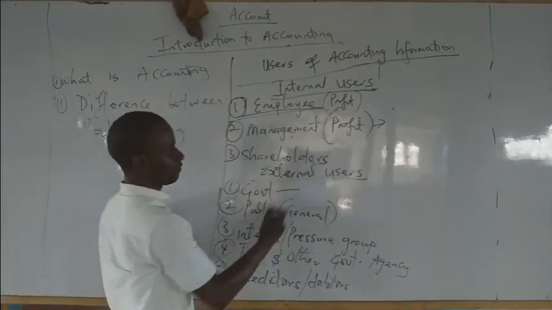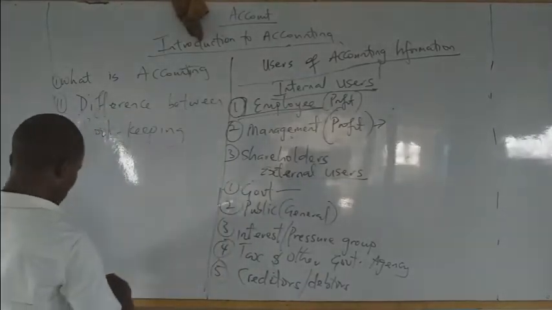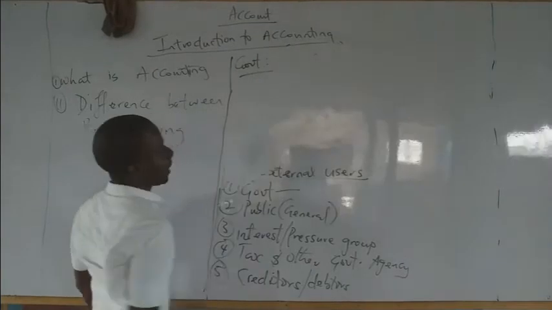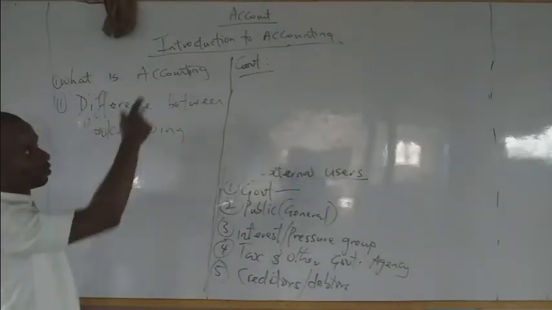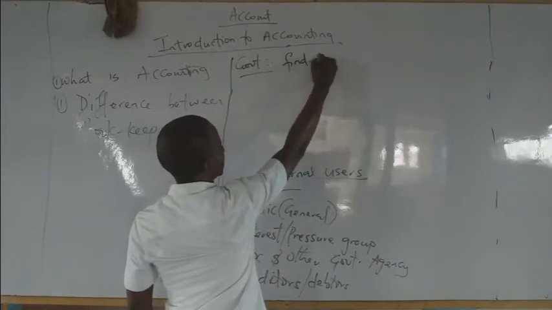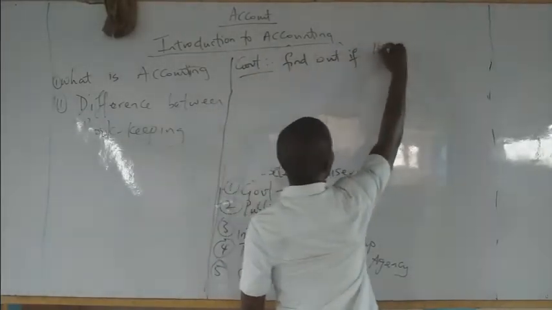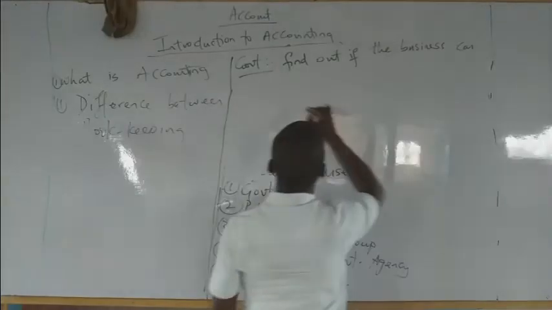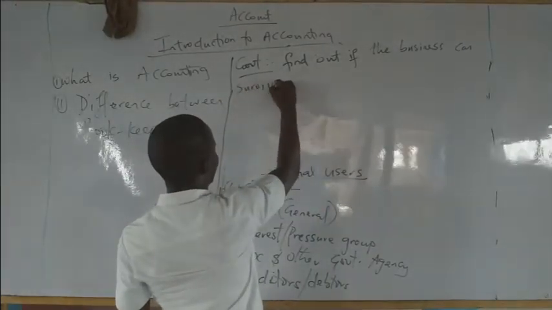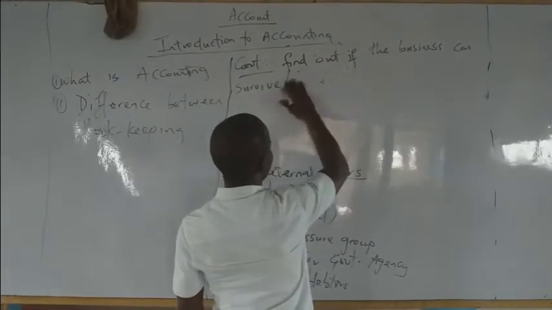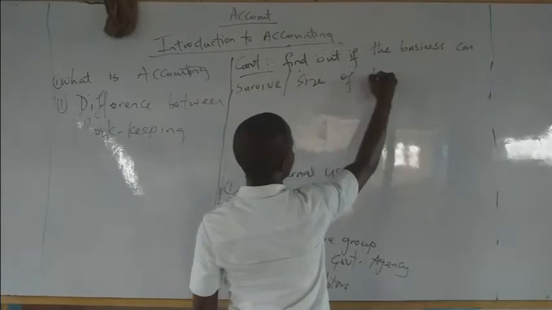Now, let's look at the government for instance. Why would the government be interested in financial information? The main sole aim of government being interested in accounting information is to find out if the business can survive or how large the business is, the size of the business.